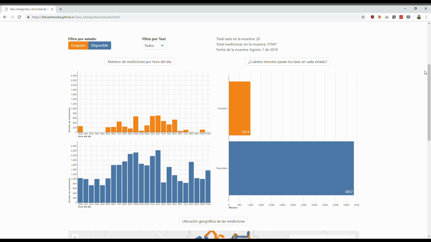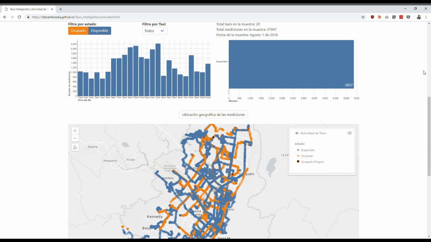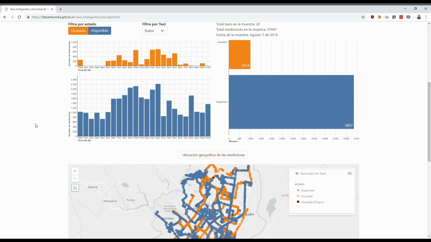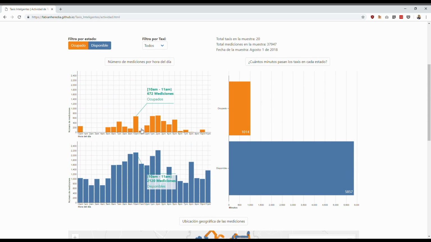To achieve this, we have two bar charts. The first one displays the number of measurements of each state distributed by hours in the day, and the second one evidences the amount of time the taxis spent by state. Additionally, we have a map to georeference measurements in order to identify possible geographical tendencies. In this section, we have three ways to filter data: by state, by taxi, and by hour.